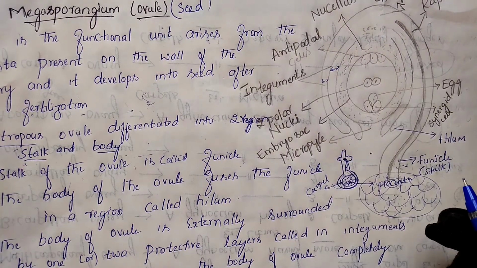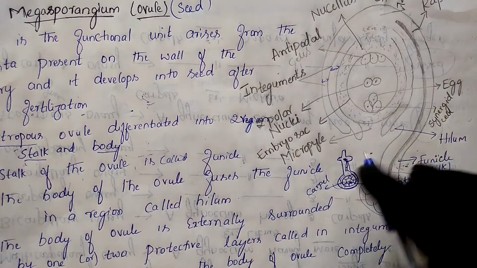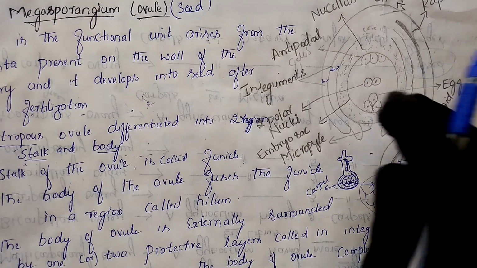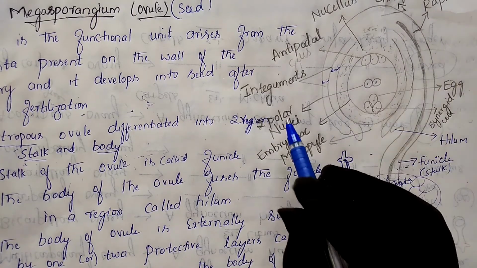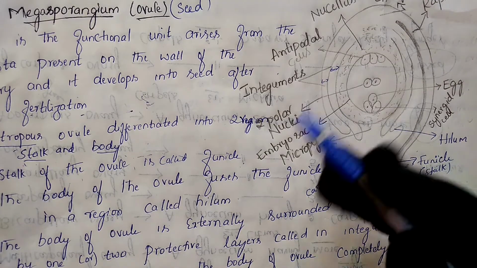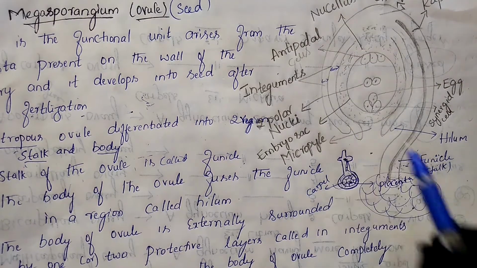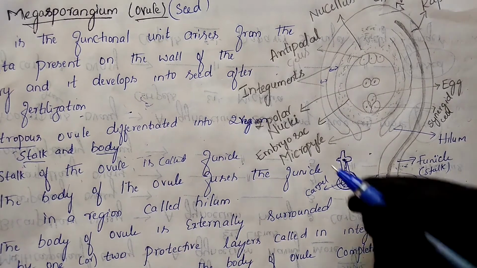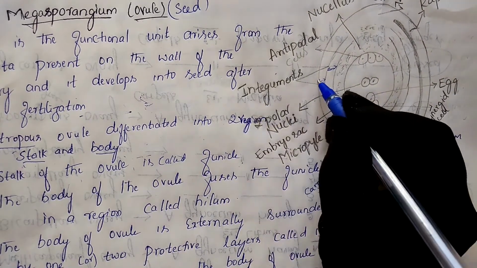It is protected by the two layers here. So in a completely anatropous ovule, it is surrounded by two layers. What do you call these two layers? We are calling them integuments.